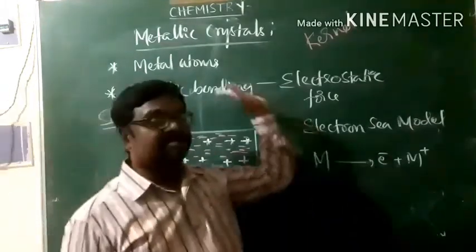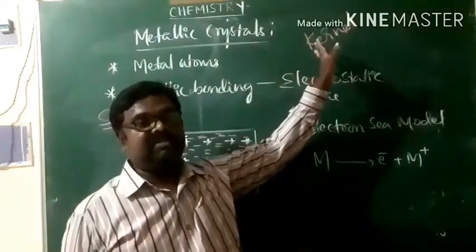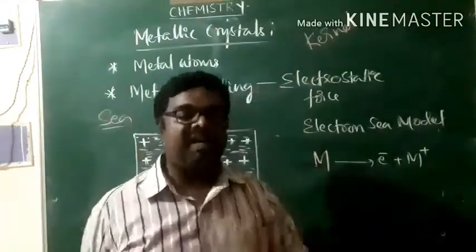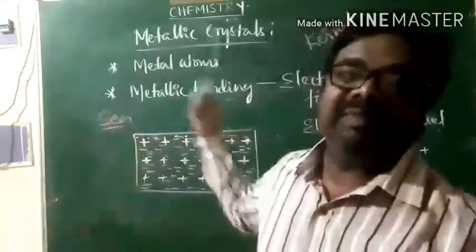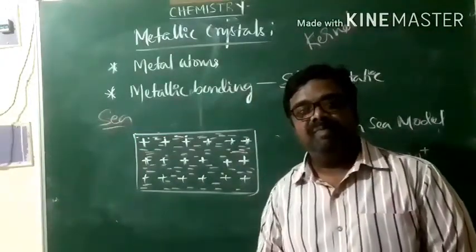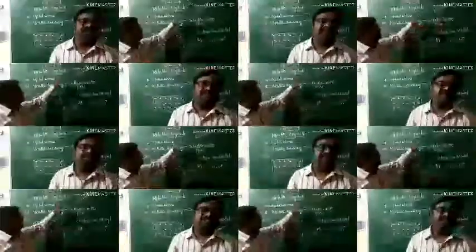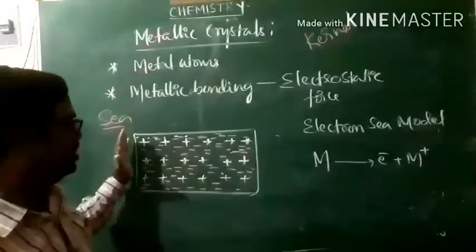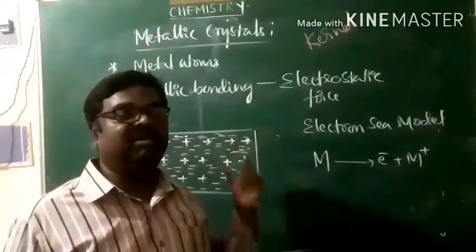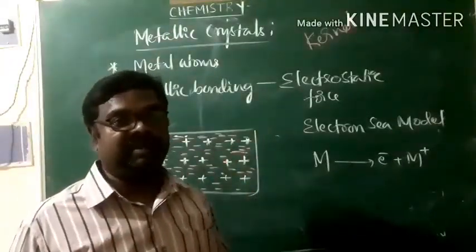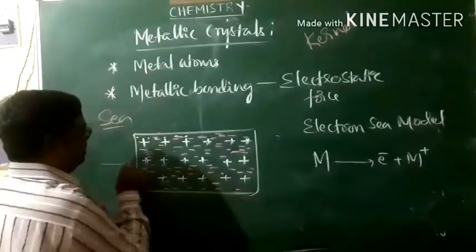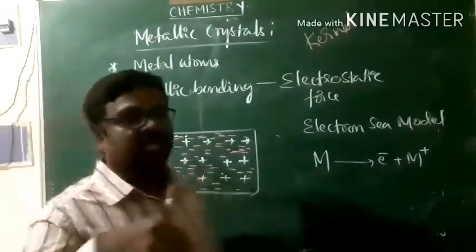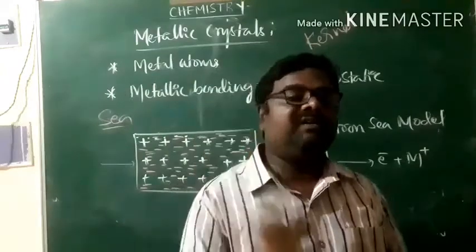Once again, metallic bonding is an electrostatic force of attraction. Therefore, it is non-directional. Because of metallic bonding, due to the presence of freely moving electrons, metals are very good conductors of electricity. When electricity is passed through metals, definitely due to the movement of electrons, metals conduct electricity.